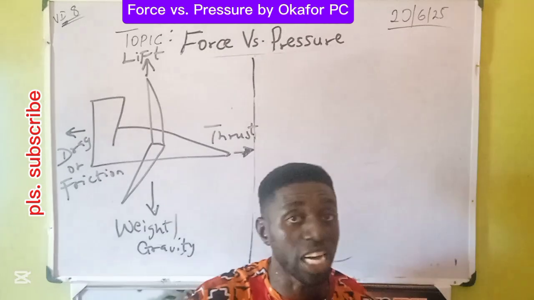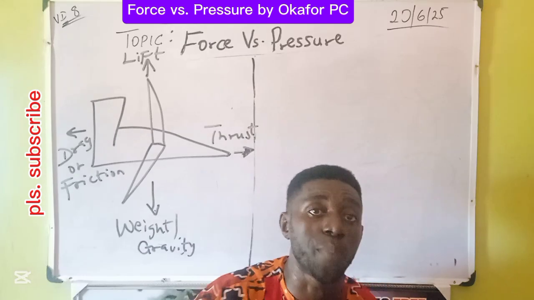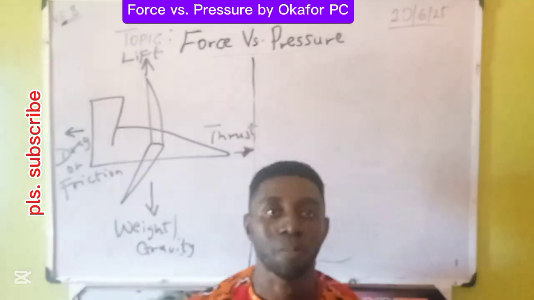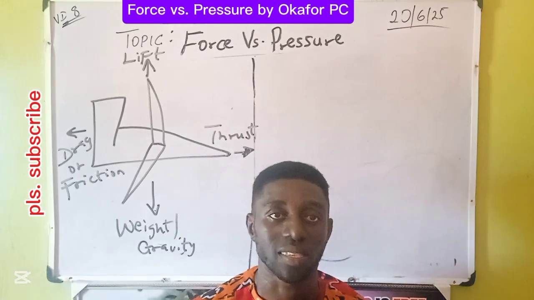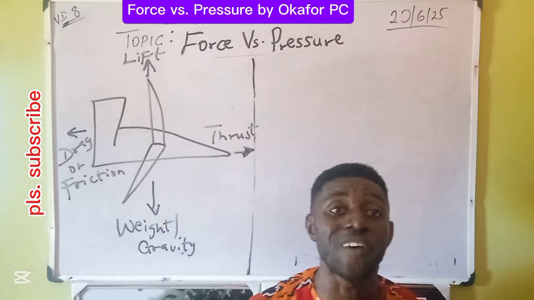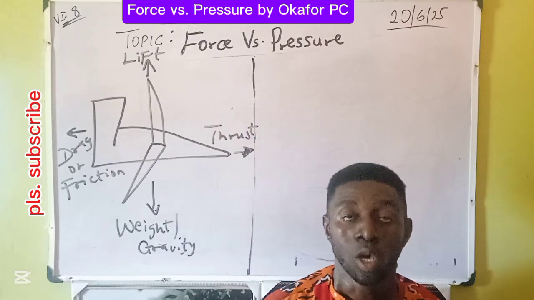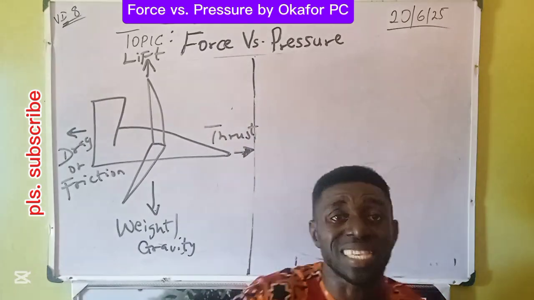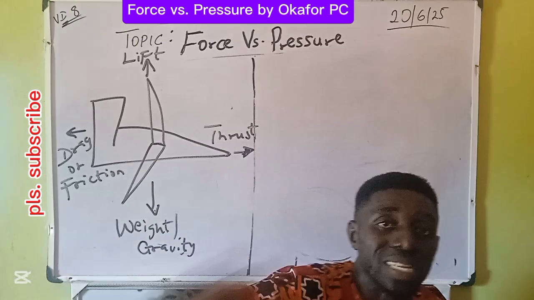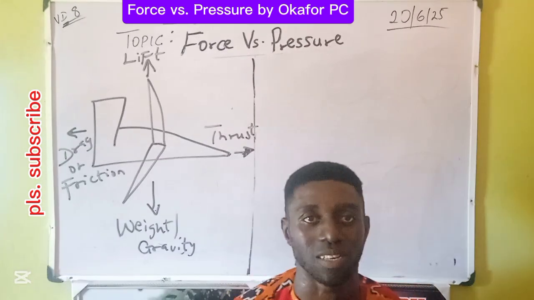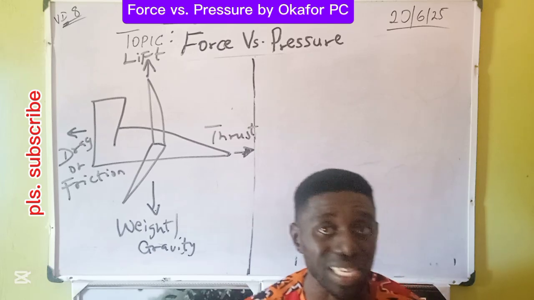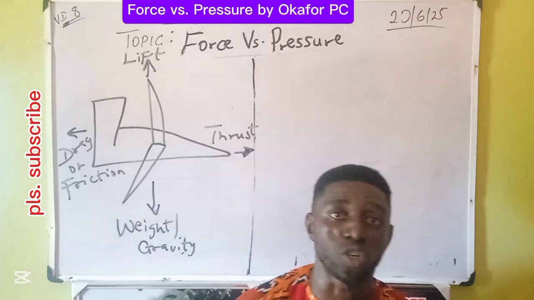Take for instance the airplane. The pilot maneuvers 4 forces. Two of these forces are coming from the plane, while the other two are coming from the environment where the plane is situated.